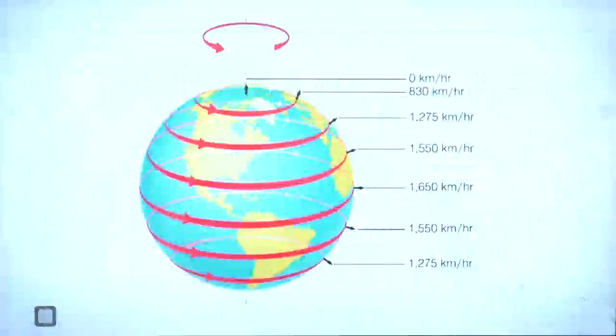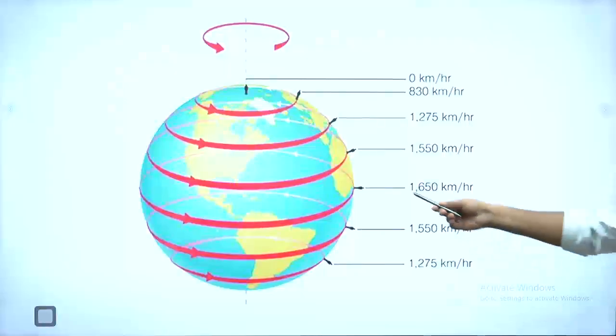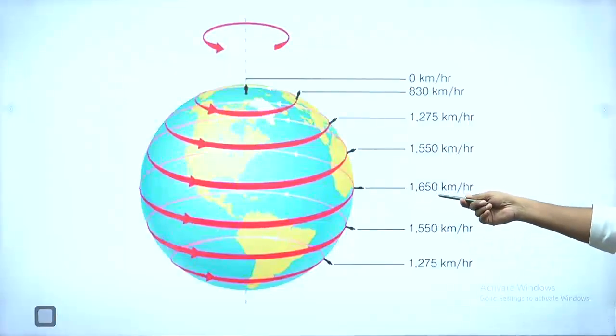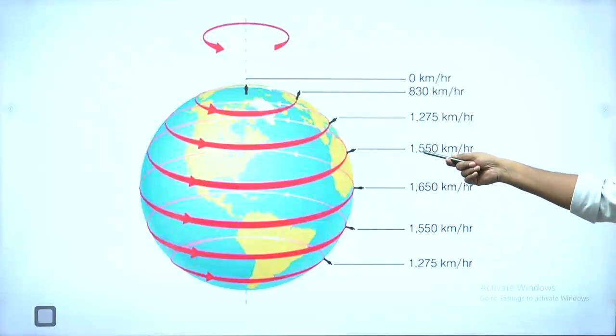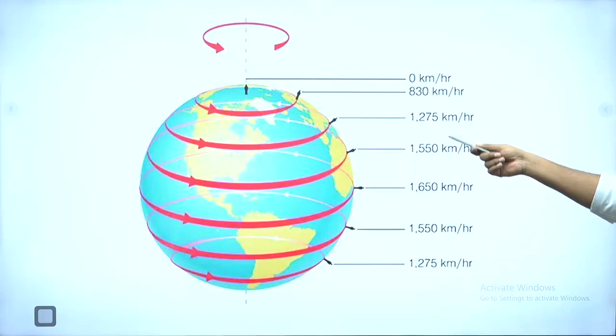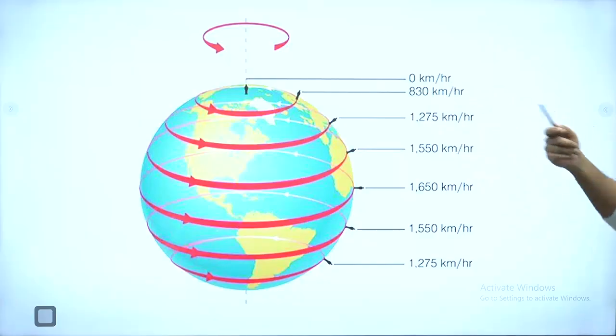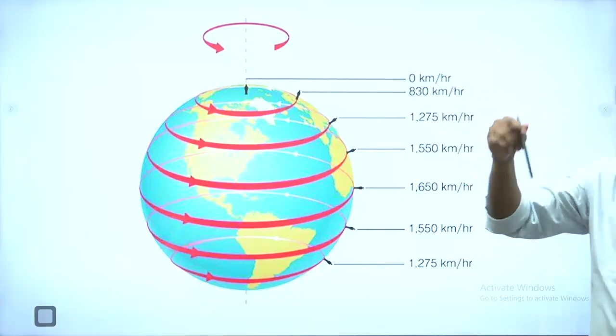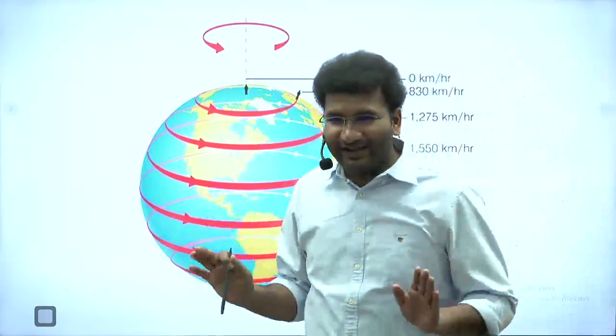This is how the rotational speeds of the earth are. At the equator, it moves at 1650 kilometers per hour. At a little more, 23.5 degrees north, 1550 kilometers per hour. And then 1275, and at the poles it is 0 kilometers per hour. Because at the poles, you're just standing.